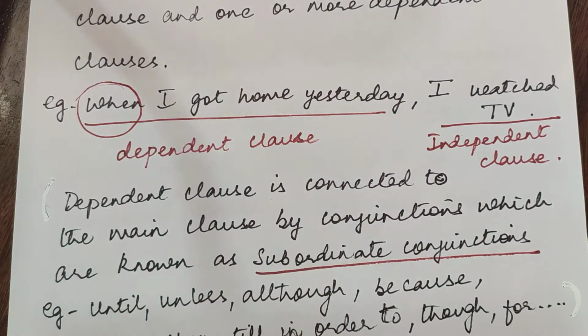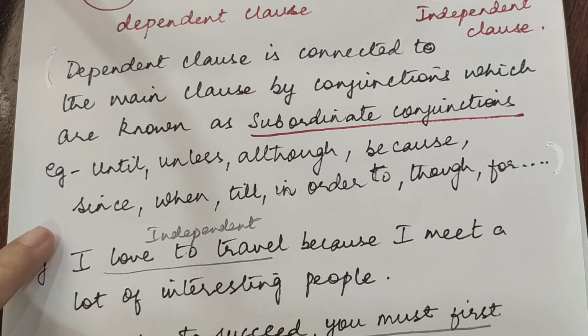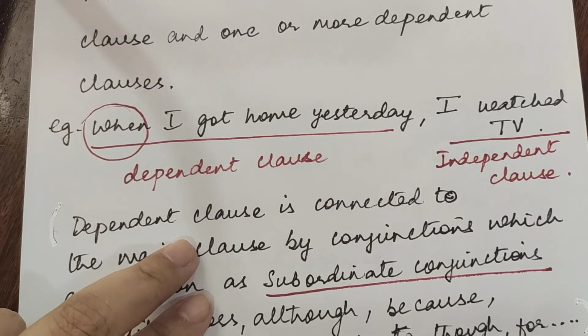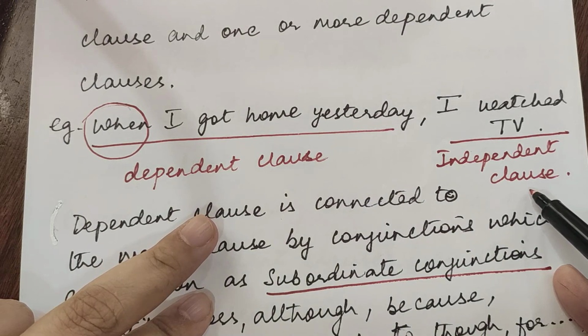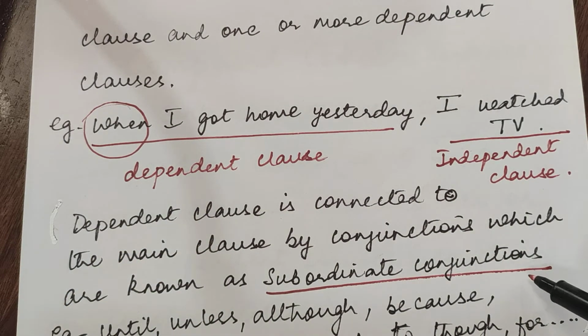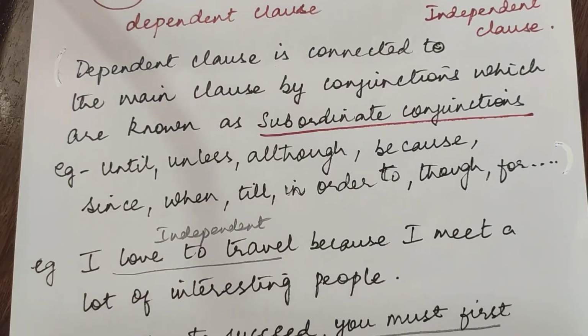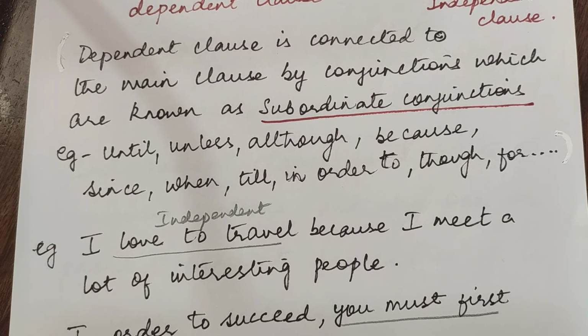Over here, the subordinate conjunction is when. And this is the list of the subordinate conjunctions: until, unless, although, because, since, when, till, etc.